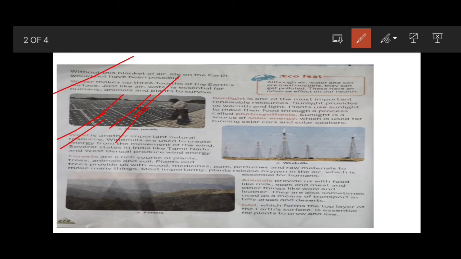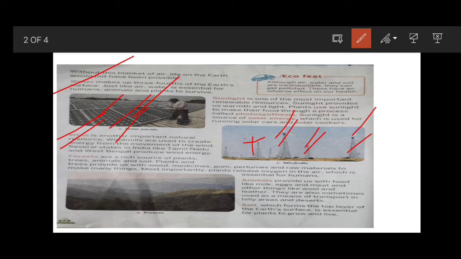Another important natural resource is wind. Windmills are used to create energy from the movement of the wind. Several states in India like Tamil Nadu and West Bengal produce wind energy. So here in this picture we can see many windmills, and at the top of the windmills we can see 3 blades. When the wind blows, these blades start rotating and they generate energy.